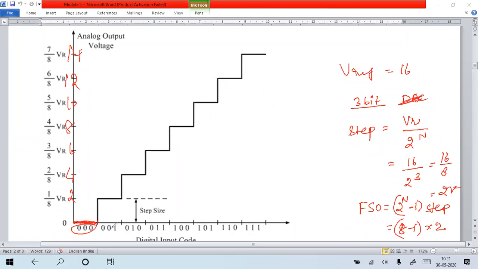Exactly 2 up to 3.9 volt is represented by this binary 001. Like that, between every step size value, the binary will be maintained. So the final value 14 is represented by 111.